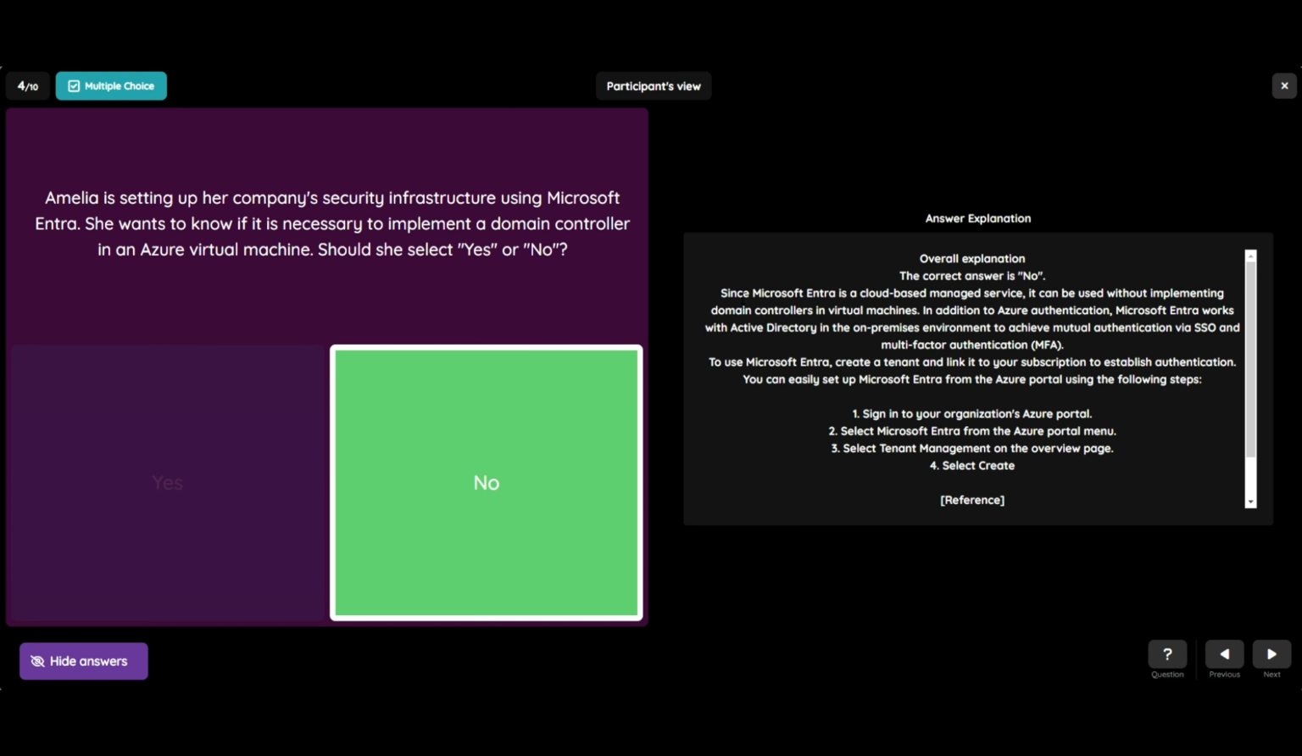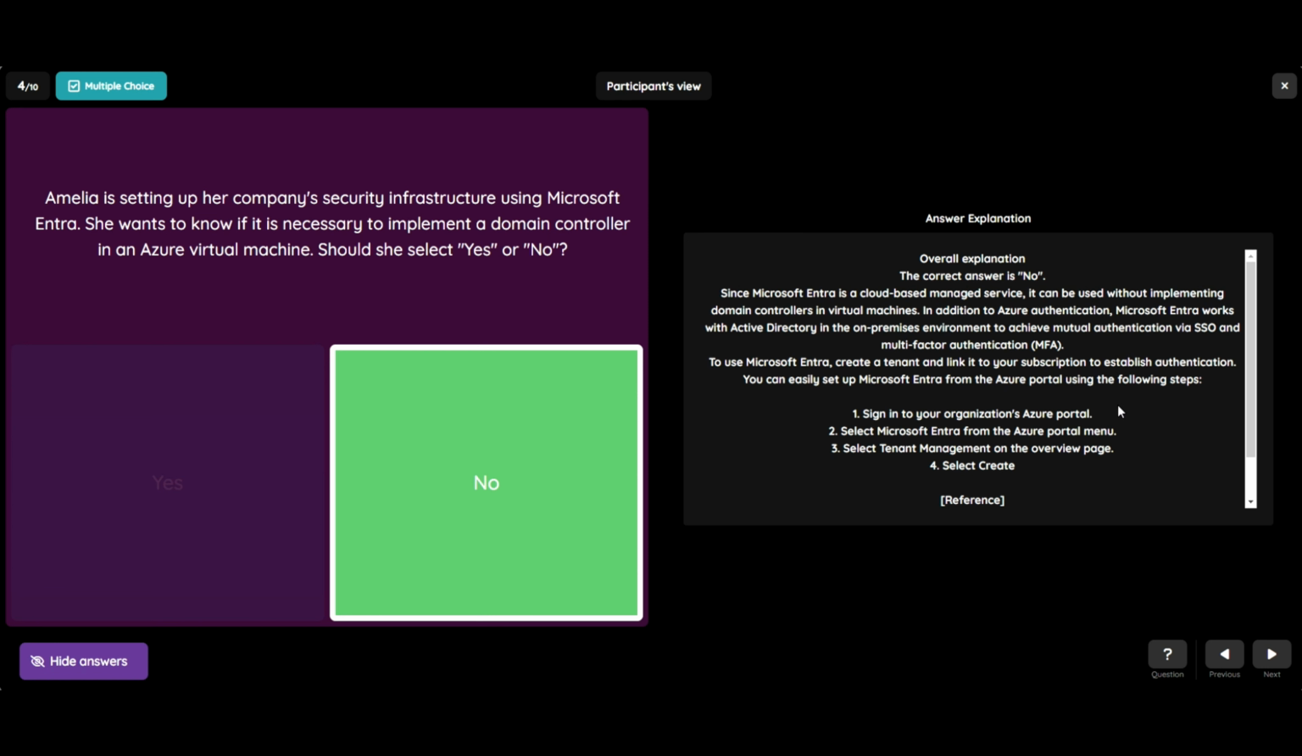Since Microsoft Entra is a cloud-based managed service, it can be used without implementing domain controllers in virtual machines. In addition to Azure authentication, Microsoft Entra works with Active Directory in the on-premises environment to achieve mutual authentication via SSO and multi-factor authentication, MFA. To use Microsoft Entra, create a tenant and link it to your subscription to establish authentication.